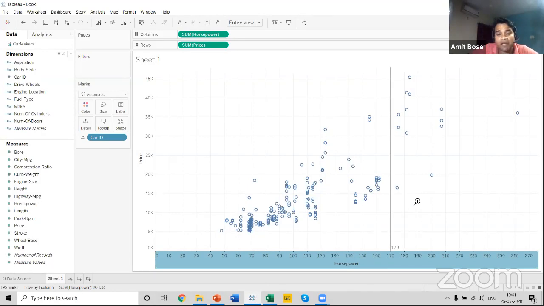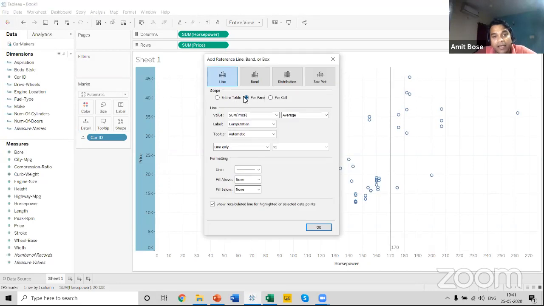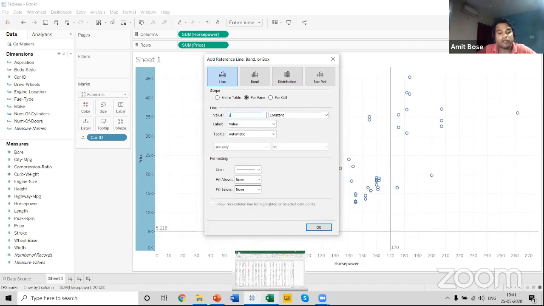horsepower. Now what if my budget is anything above 25,000 or below 25,000? So I want to spend $25,000 for this particular purchase of this car where horsepower is 170. So I can do the same thing for the y-axis, and we can just click on add reference line. In this particular scope option, the per pane option should be selected, or if it is not selected, select this option. Come to the line section. Under the line section, change the value from average to constant, and you can change it to 25,000.